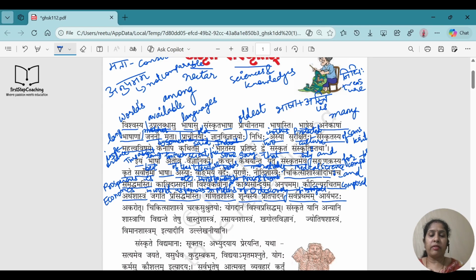Aryabhatta. We know that, right? Who is Aryabhatta? Akarot means did. So first of all, who discovered zero in maths? Aryabhatta, and that also was from India. Correct?